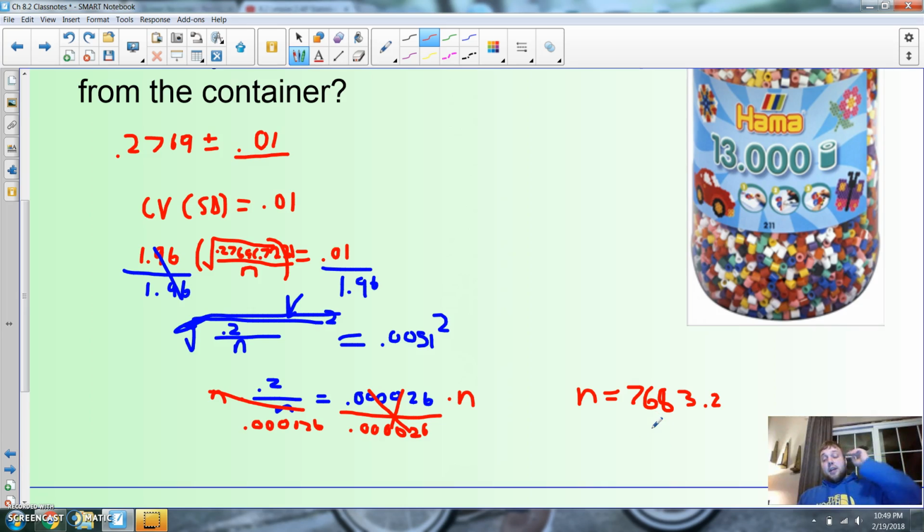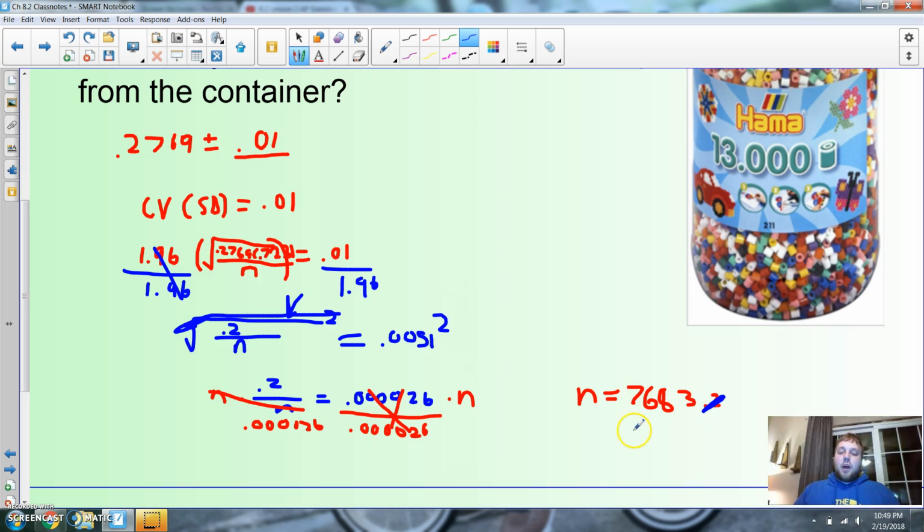All right, now let's think about this. If I want to be within 1, now it does matter on my rounding. This will be exactly a margin of error of 1. It's all algebra, guys. If I remove this 0.2, will that be a margin of error of 1? And hopefully you'll see, right? If I remove a little, it's going to get just a tiny bit fatter. You see that? Right? If I remove just a little bit like that 0.2, it's just a little move. It's going to get a little fatter, and it's no longer going to be 1%. It's going to be like 1.000001. All right?